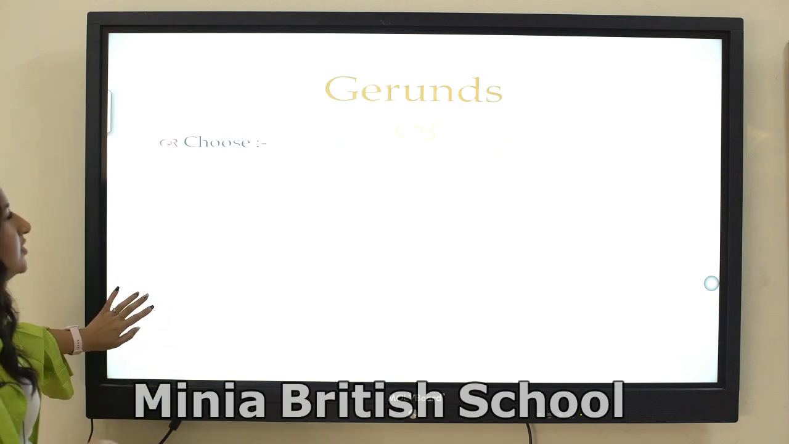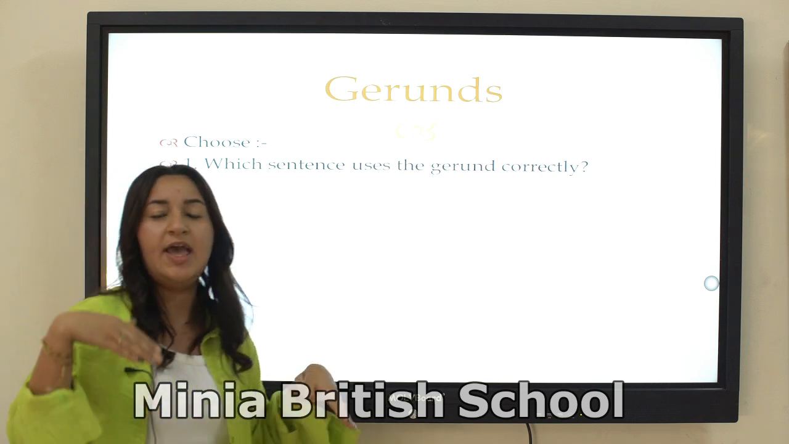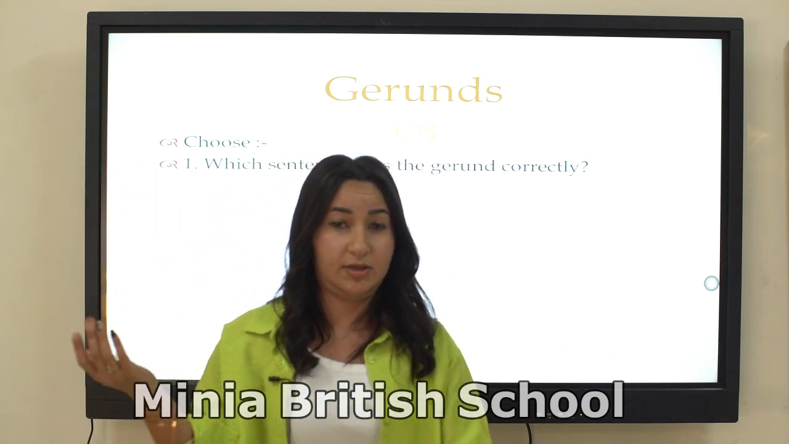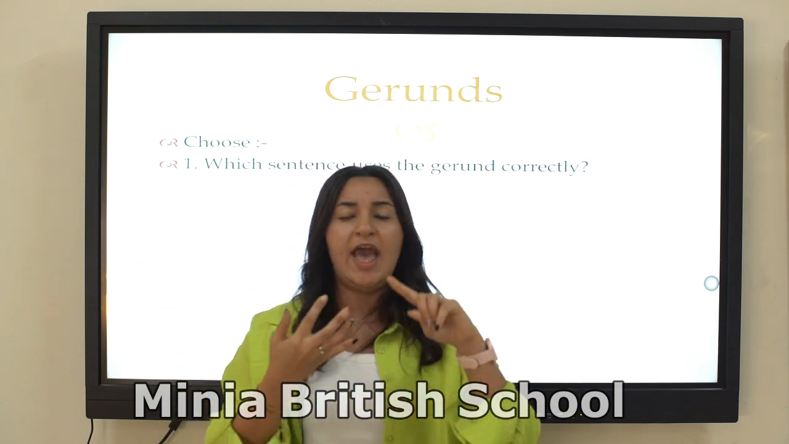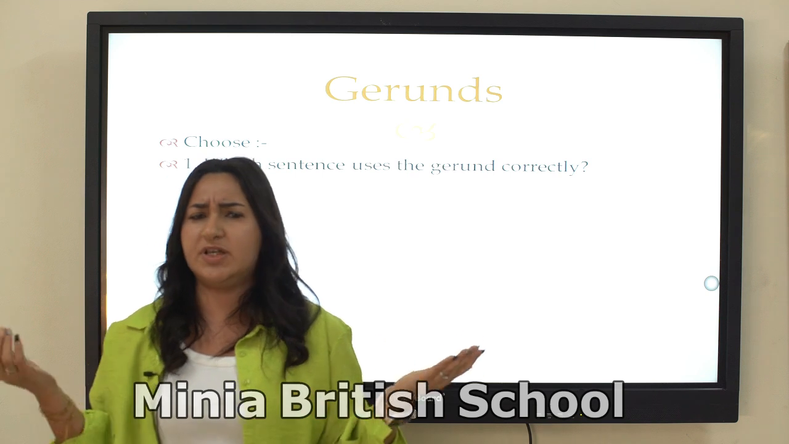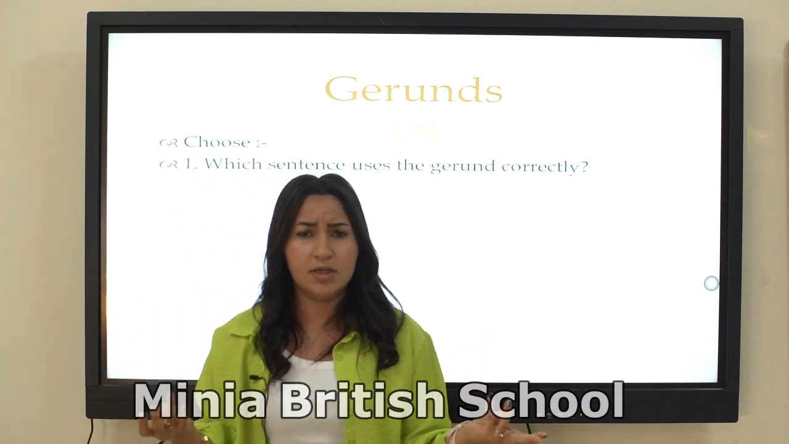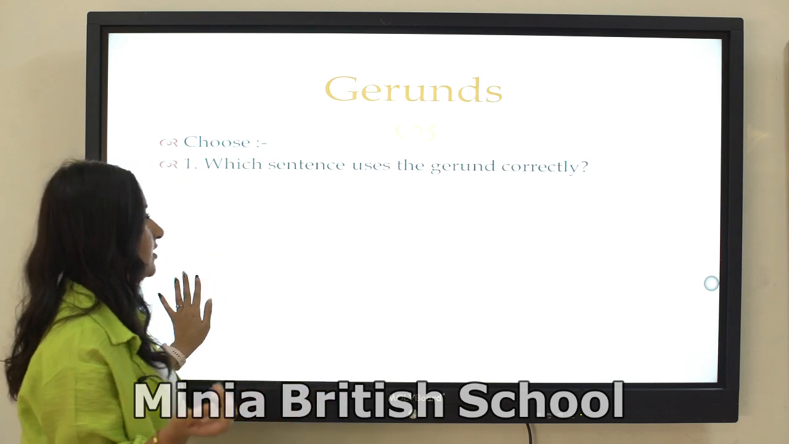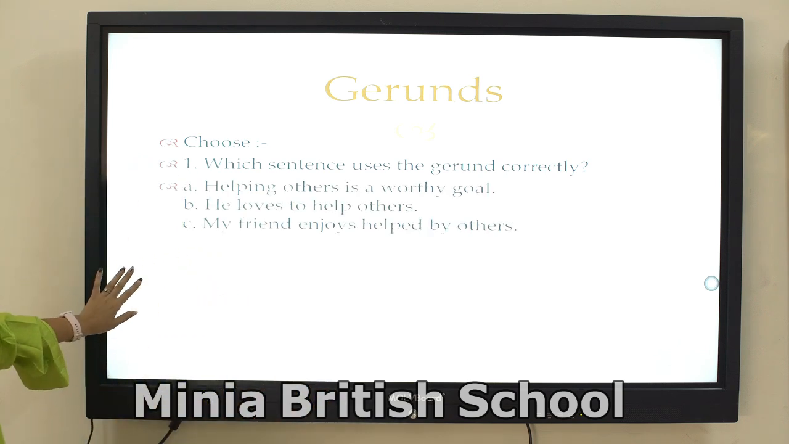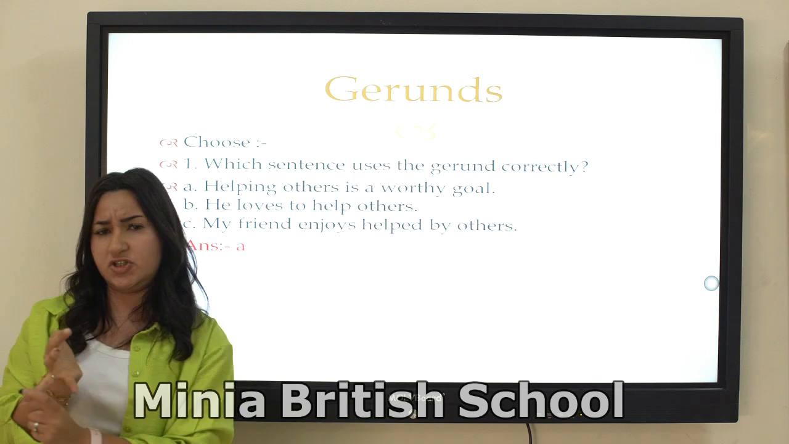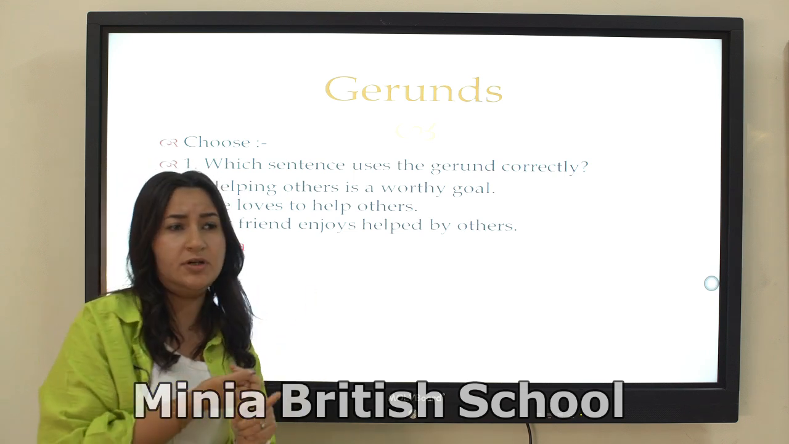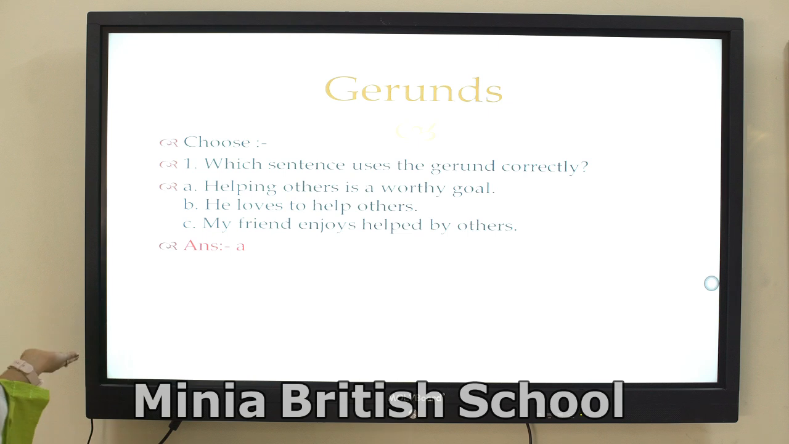Gerund. Okay, let's remember together. What is the gerund? It is the verb plus ing. We use the gerund as the subject, as a direct object, after a preposition, and after verbs such as remember, enjoy, miss, hate, dislike. Which sentence uses the gerund correctly? Let's see together. We said before the uses of the gerund: subject, after preposition, after verbs, and as a direct object.